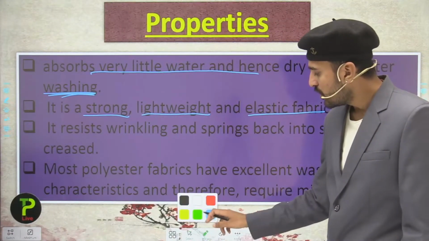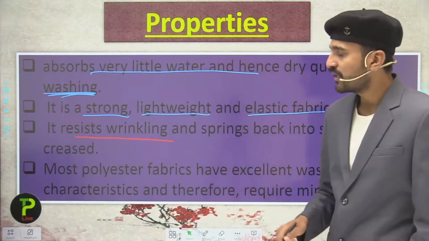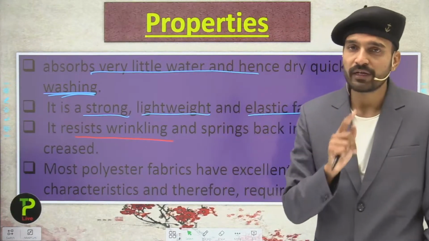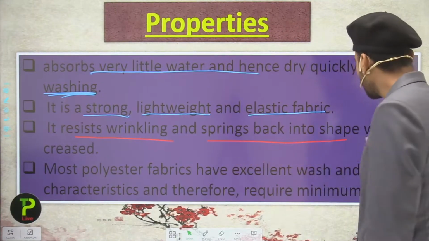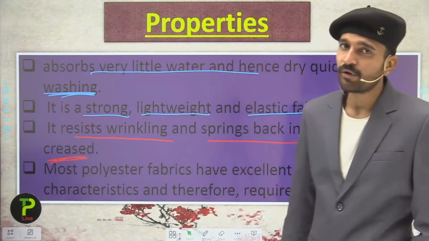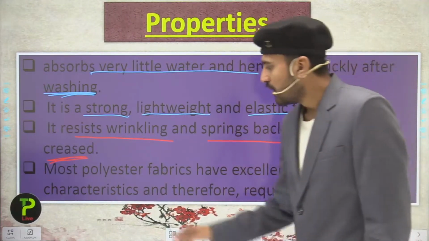Now moving to the next property, that is it resists wrinkling, because polyester fabrics do not wrinkle and spring back into shape when creased. So this is also a very important and useful property, that they do not wrinkle easily.